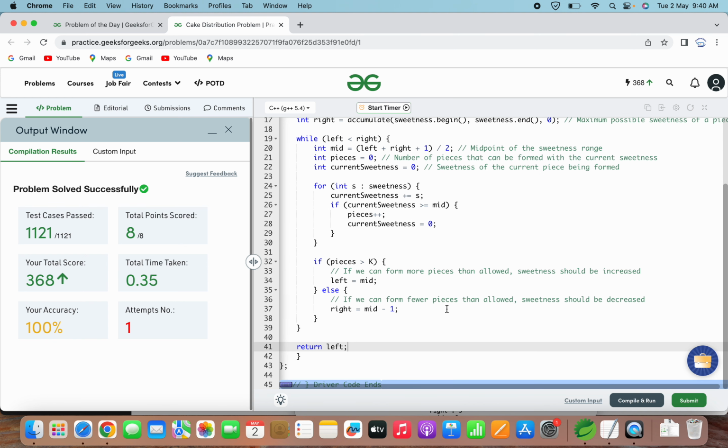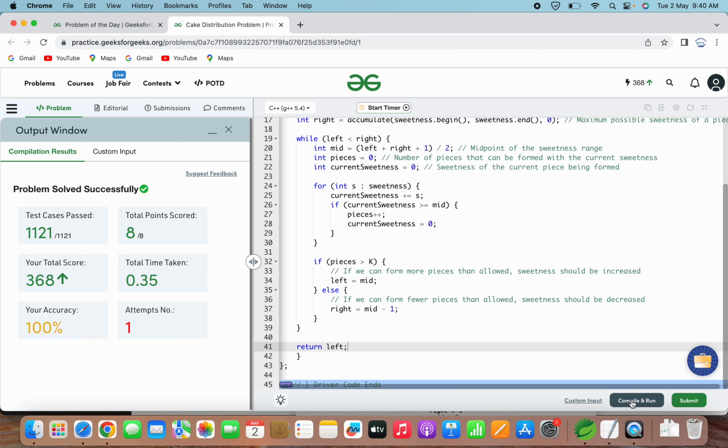If it is the opposite case, that means we are getting fewer pieces than required, then we decrease the sweetness level so that we can cut the cake into more pieces. And whenever left converges with right, that means both overlap or cross each other, whatever is the value of left, that we will return, that is the minimum value in the range that Geek will keep for himself. So this is the C++ solution.